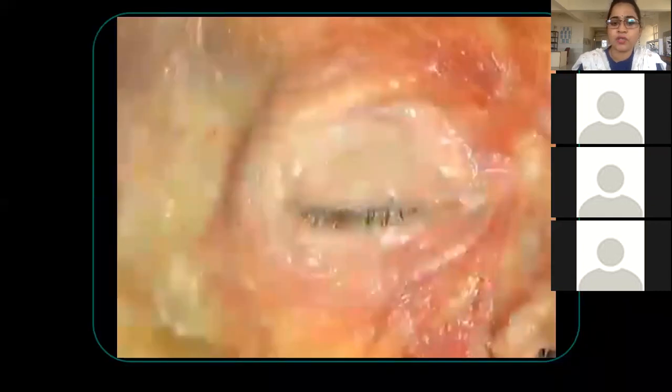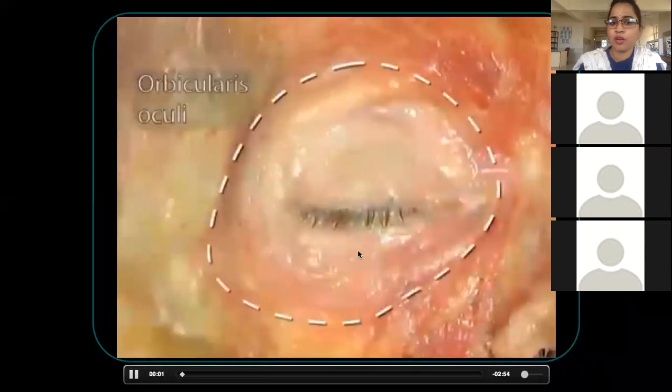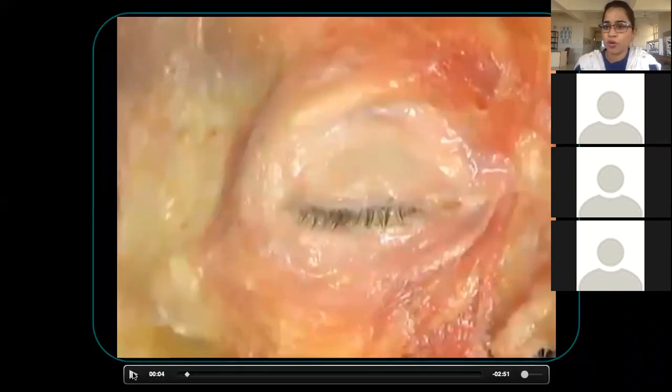See this one. Okay, it's a video showing orbicularis oculi. Now, why do we have to study orbicularis oculi? It's a short note question. This muscle will be asked. For the rest of the muscles, you need not study origin and insertion. But three muscles are important. What are the three muscles? One is orbicularis oculi. Next is the buccinator.